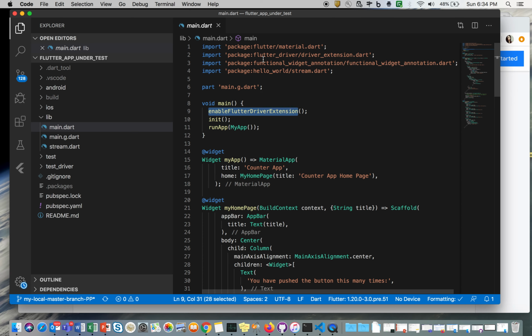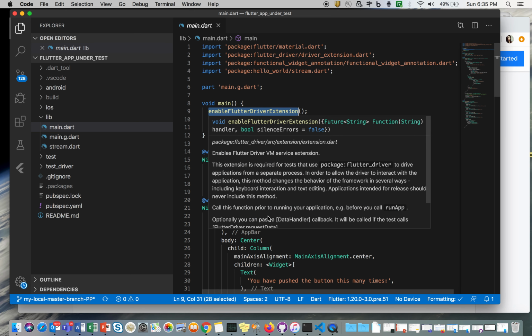It is coming from here. If you add an import statement with package colon flutter_driver, VS Code automatically runs the command flutter pub get, and that installs the Flutter driver package, which is where this method comes from.